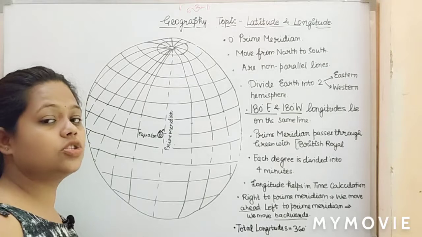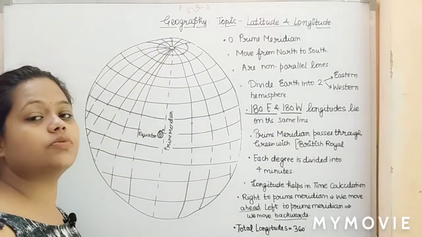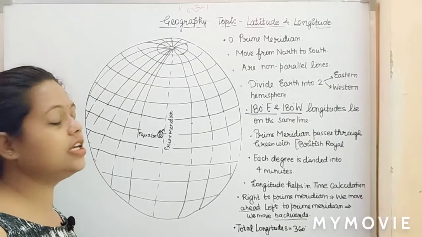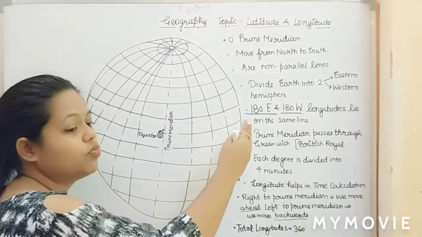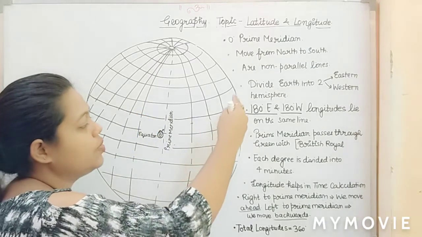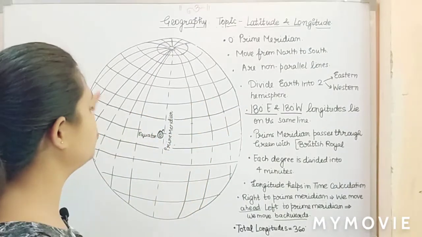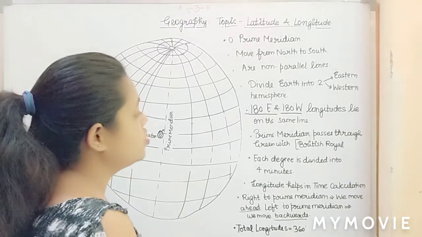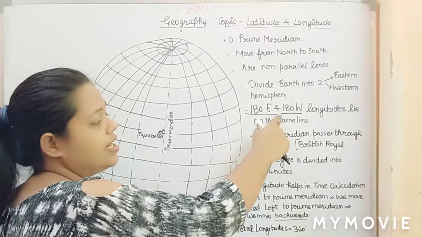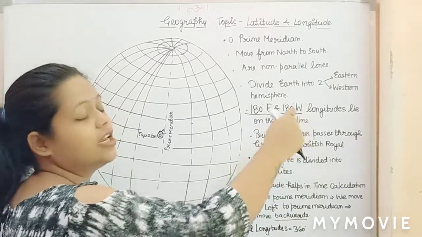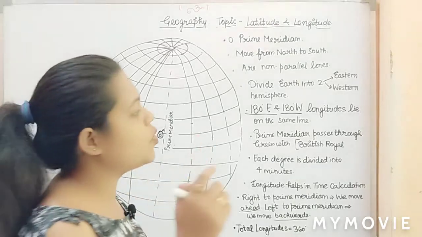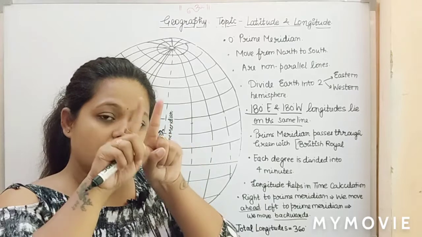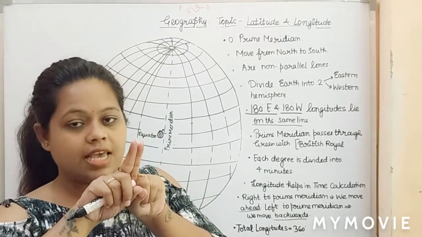Just as in latitudes we had the top lines said to be northern and the bottom lines said to be southern, in the same way the longitudes moving to the right side are said to be eastern, and the longitudes moving to the left side are said to be western. So here we have till 180° east and 180° west longitude. But the point to note down is that both these lines are actually the same line.